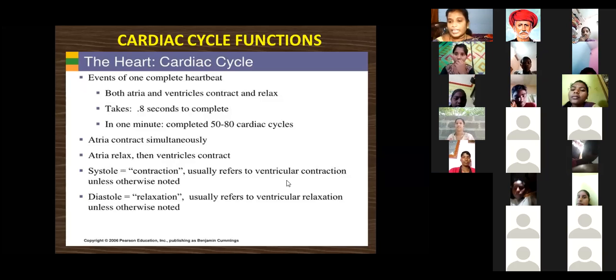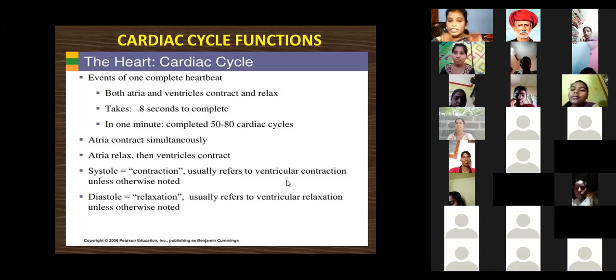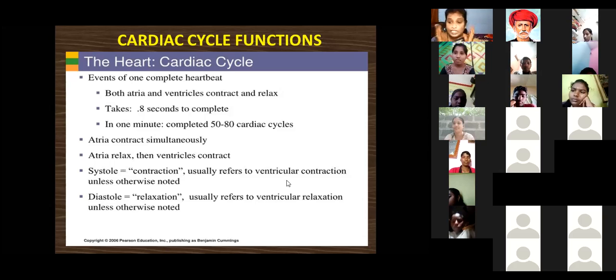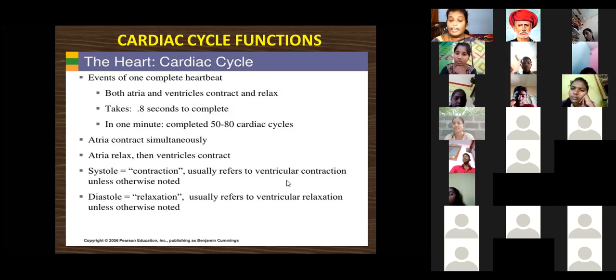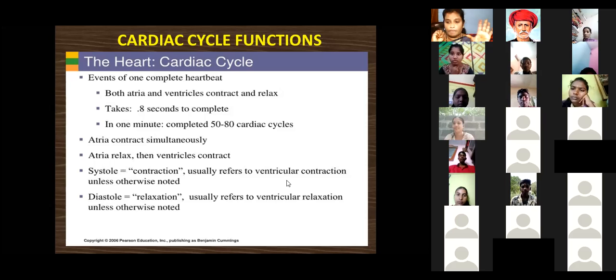Okay. See, systole is called contraction. Already we know systole is contraction. Lub, lub, lub. That gives the sound in our heart. The sound it produces is lub, lub, lub. Systole usually refers to ventricle contraction unless otherwise noted. At that time, when the ventricles contract, the sound produced is lub, lub, lub.